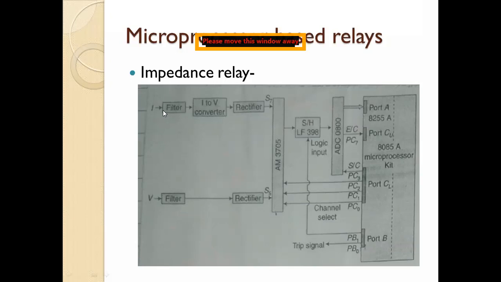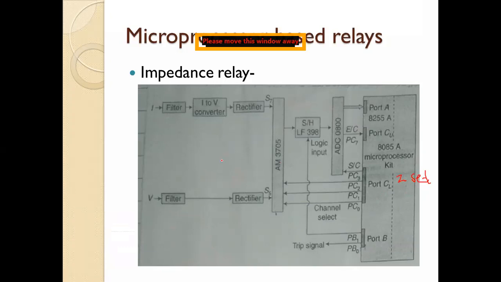After that conversion, the digital quantity is given to the microprocessor. What does the microprocessor do here? Again, this is the impedance relay. Here also there is a set value of Z. This is the set value of Z.